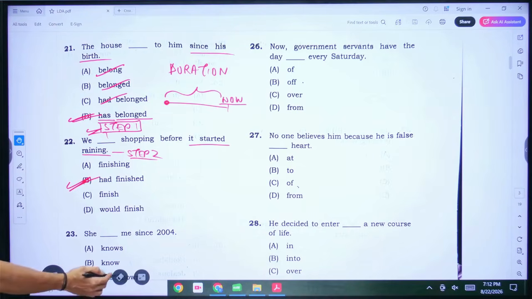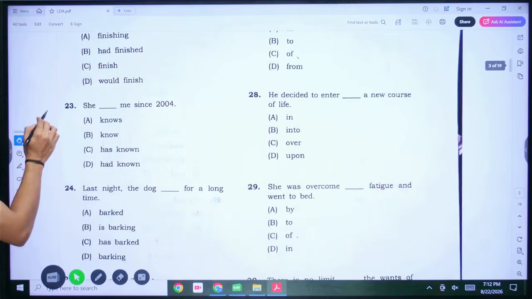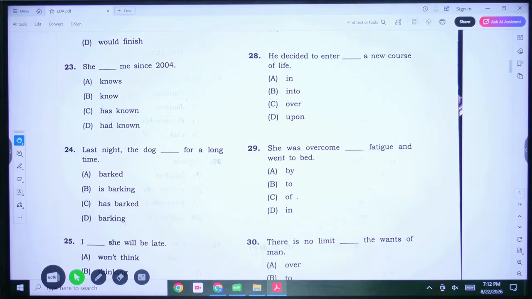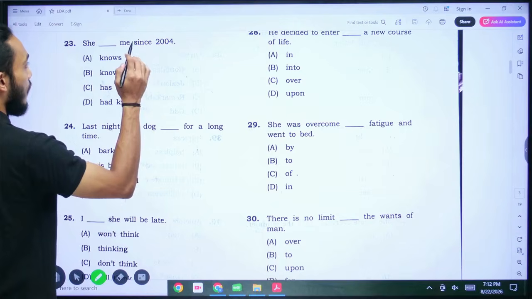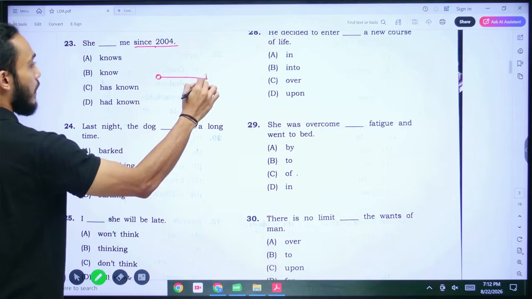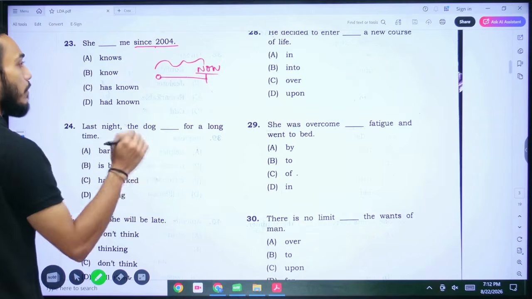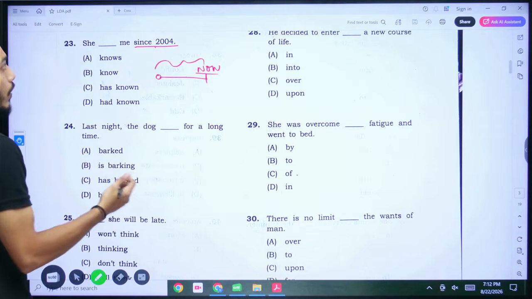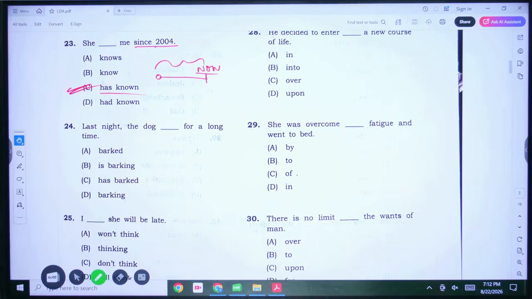So I'm also discussing all the concepts with you so that there are no doubts about why this is the particular answer. Number 23. She [blank] me since 2004. Again, similar to question number 21. Since we are talking about a particular duration of time, since 2004 till now, right? We are referring to the duration, so we need to use the present perfect continuous tense. So how will we write it? She has known me, all right, since 2004.